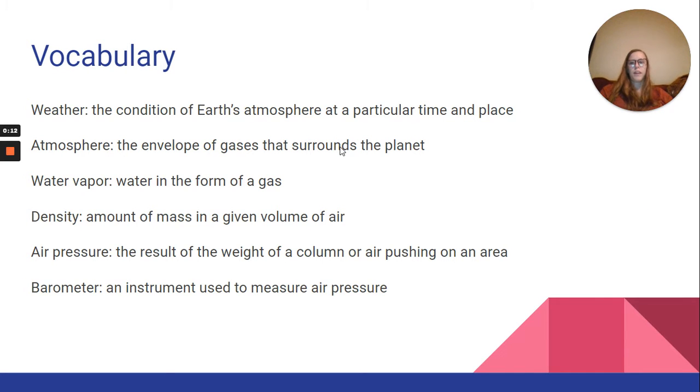So first, our vocabulary. Weather is the condition of Earth's atmosphere at a particular time and place. The atmosphere is the envelope of gases that surrounds the planet. Water vapor is water in the form of a gas. Density is the amount of mass in a given volume of air. Air pressure is the result of the weight of a column of air pushing on an area. A barometer is an instrument used to measure air pressure.